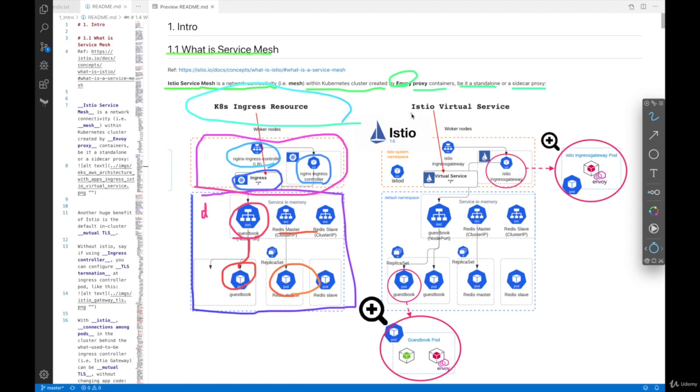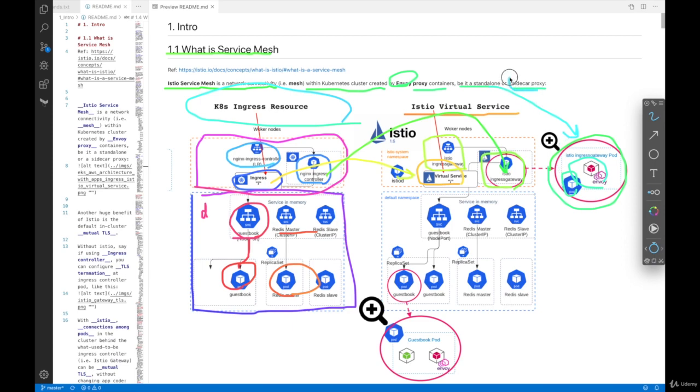Whereas on the right-hand side, we see the Istio virtual service, which is this one, replacing the original ingress resource file. This is a specific object or resource provided by Istio. And also we see the Istio ingress gateway. This is a service, and also the Istio ingress gateway pod. So this is pretty much the same pattern where the Nginx ingress controller is replaced by the ingress gateway. And if you take a look at this enlarged view, inside this pod there's an Envoy proxy. This is what we call standalone, meaning that there's only one Envoy proxy container inside a pod. That's why it's called standalone.